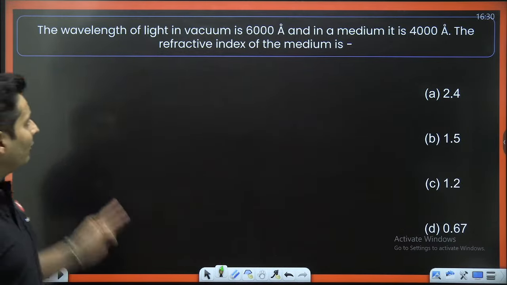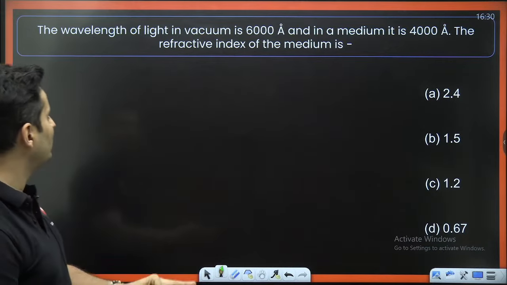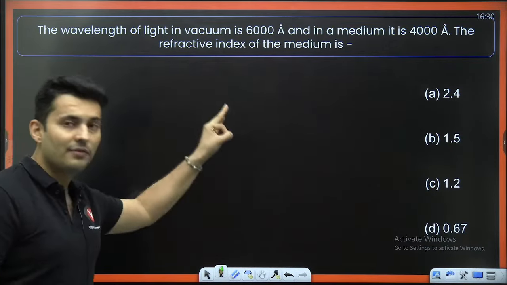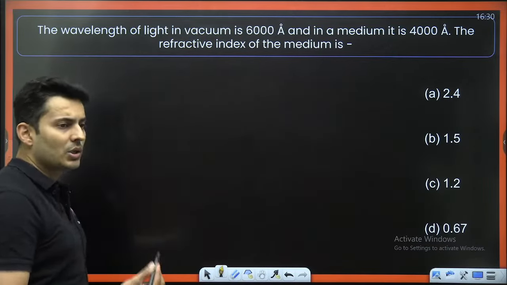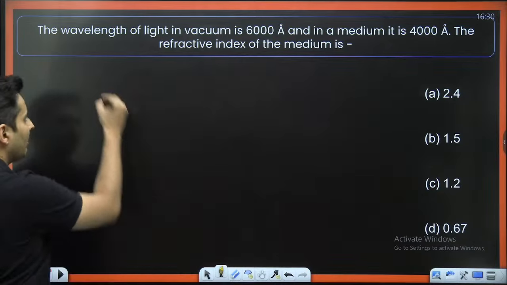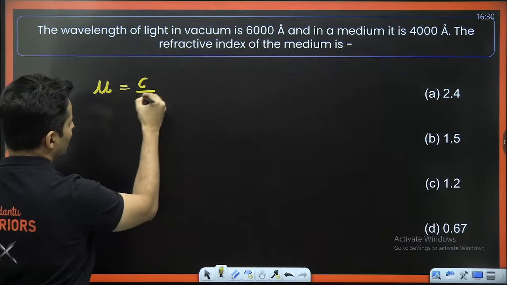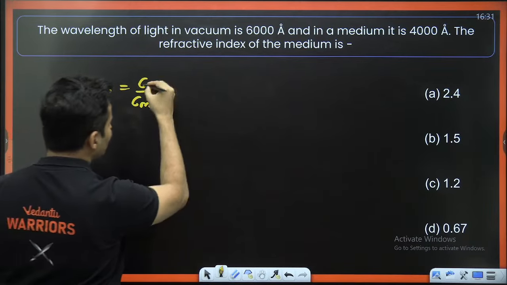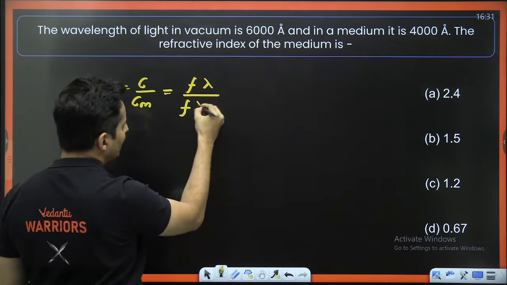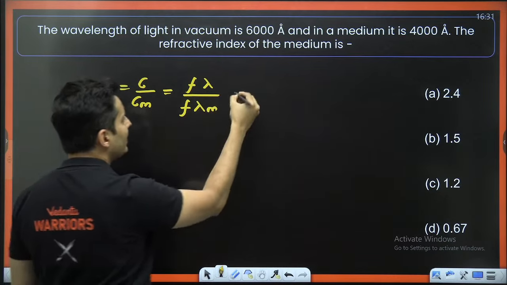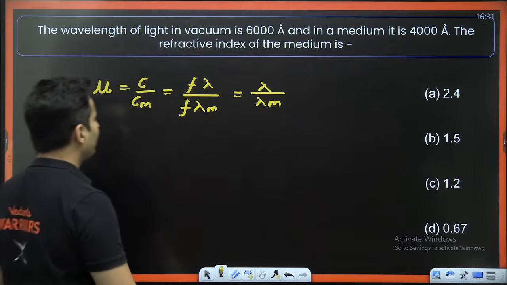The wavelength of light in vacuum is 6000 Angstrom and in the medium is 4000 Angstrom. What is the refractive index of the medium? How has refractive index got to do anything with the wavelength? Remember, the refractive index is speed of light in air upon speed of light in the medium. Speed of light is frequency into wavelength. This is also frequency into wavelength. Frequency never changes, so that's why it is wavelength in air upon wavelength in the medium.